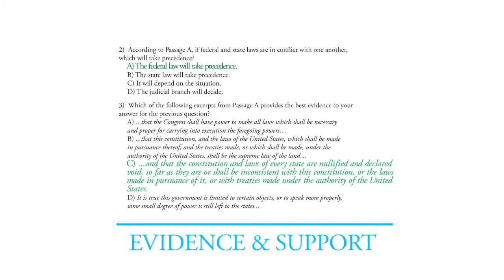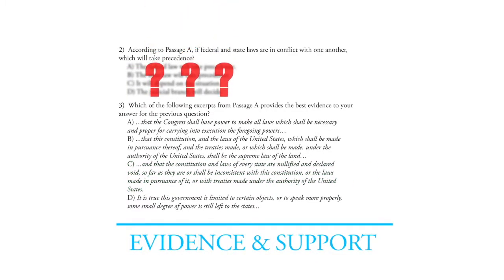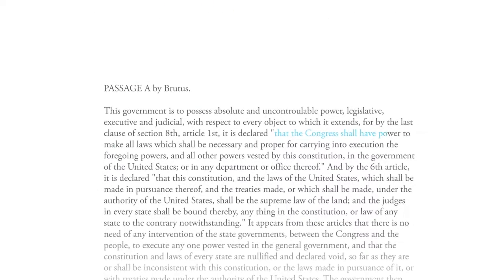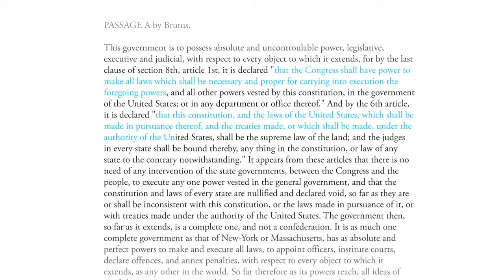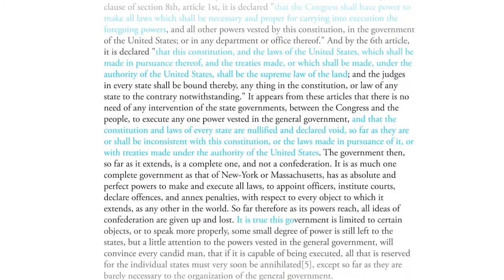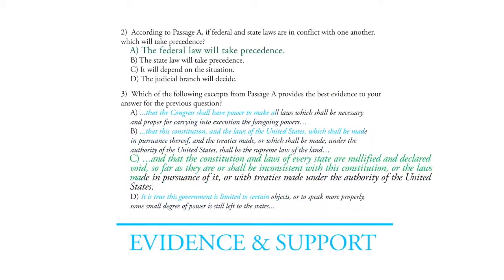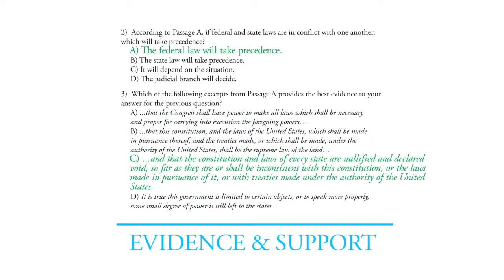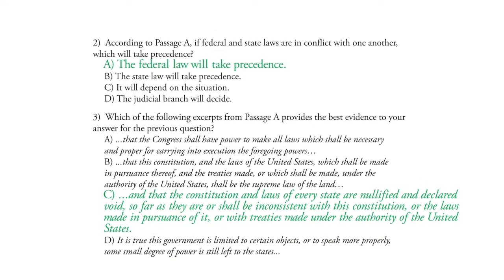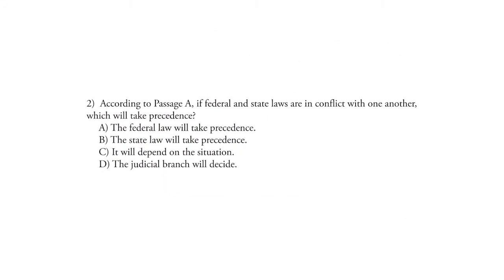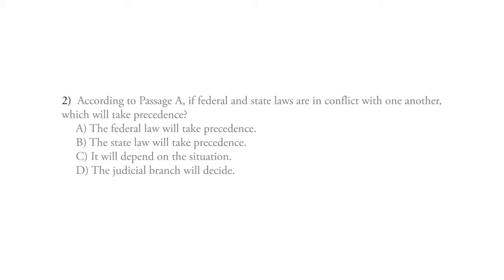But if you're not certain what the answer is to the initial question, then you want to go to the places in the passage indicated in the evidence question, right? Which of these places helps you to find the answer to the initial question? So you would basically be answering question 3 before question 2. So let's start by reading the initial question. Number 2. According to passage A, if federal and state laws are in conflict with one another, which will take